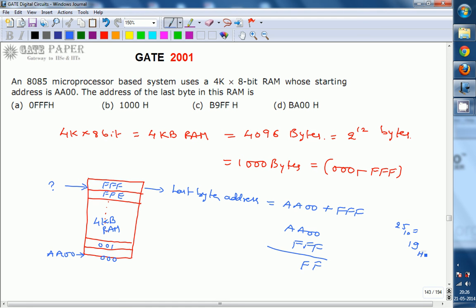So A plus F is 19. You can write it as 9 and carry 1 over here. A plus 1: A is 10, 10 plus 1 is 11, and 11 is B. So the answer for the last byte address is B9FF.